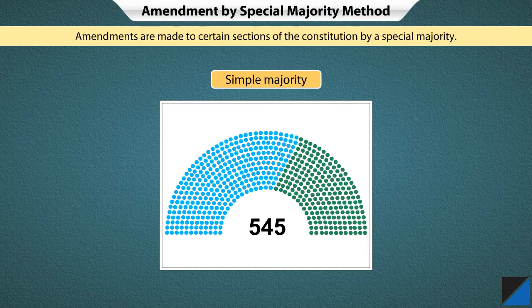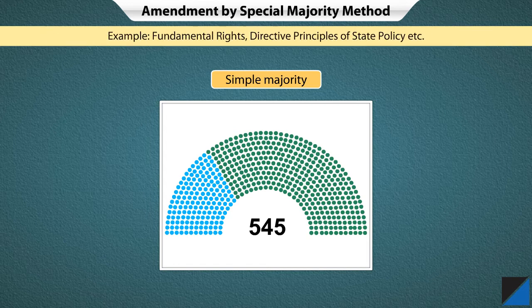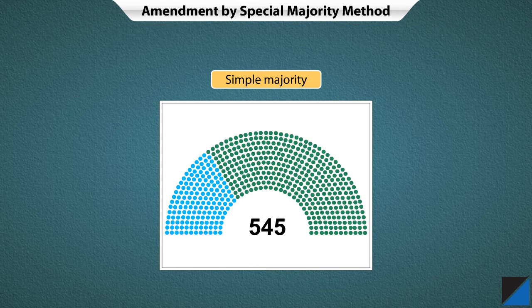Certain other sections of the Constitution require a special majority for amendment. Here, the term special majority means that the consent of 2/3 of the members of parliament is required. For example, amendments in fundamental rights, directive principles of state policy, etc. require the consent of 2/3 of the members of the parliament.